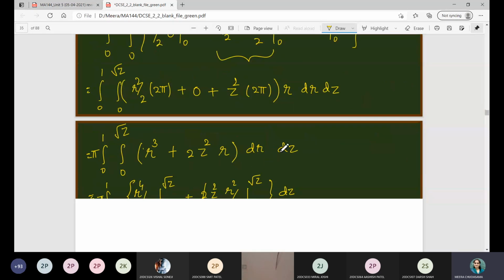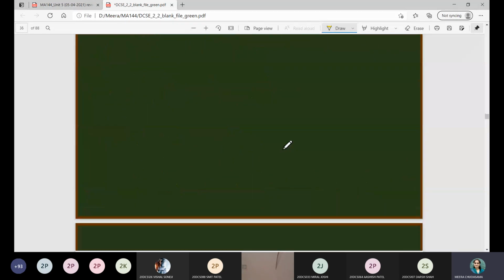Fine. So let me consider now the next topic, that is applications of double and triple integration, right? As an application, we are going to see if we are given certain surfaces or regions which are irregular in nature. You know how to find the area of the standard regions, that is circle, cylinder, square, rectangle, all these known quantities.